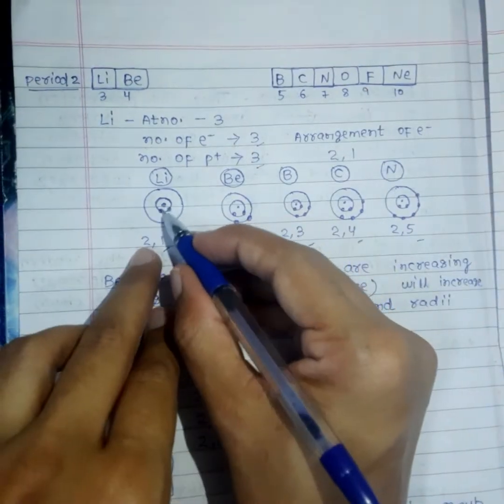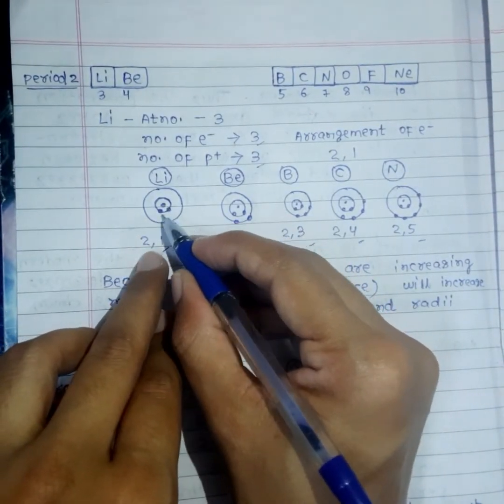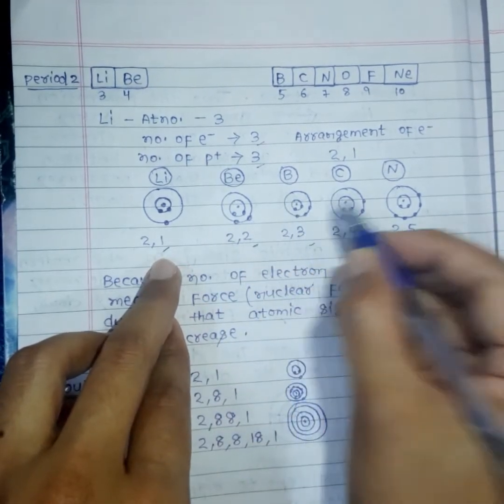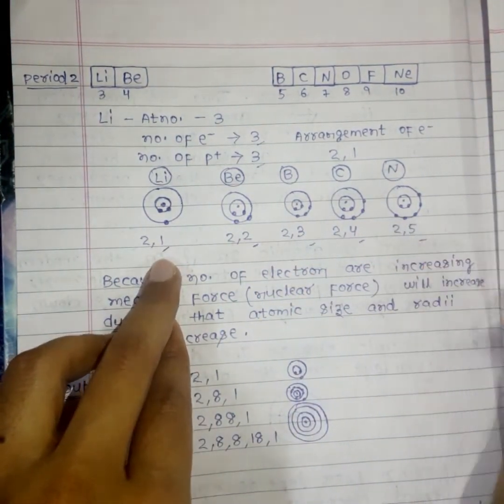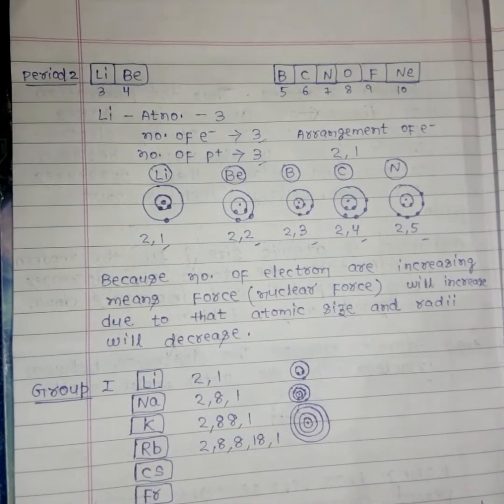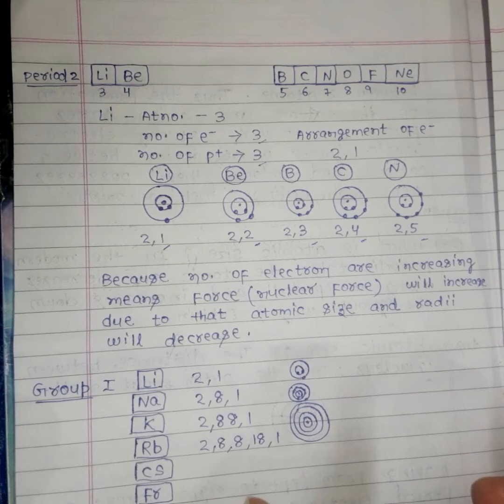So first, inside the shell electrons are 2, outside 1; here 2, 2; 2, 3; 2, 4; 2, 5. So we are seeing that the number of electrons is increasing. If the number of electrons is increasing, it means the charges are increasing.